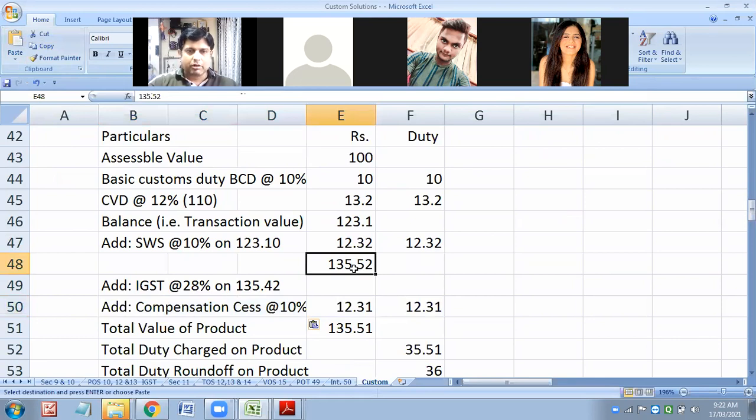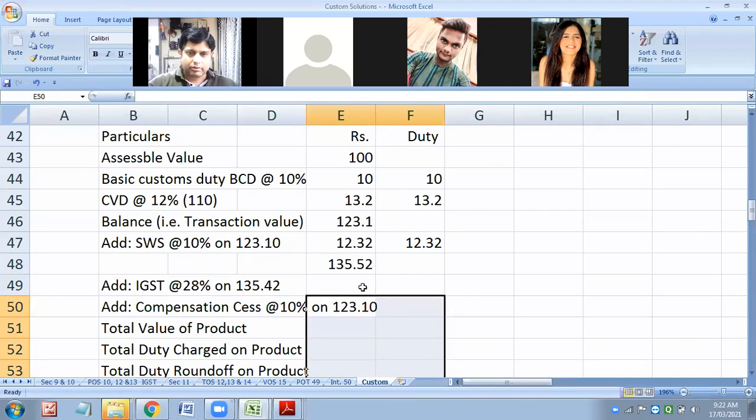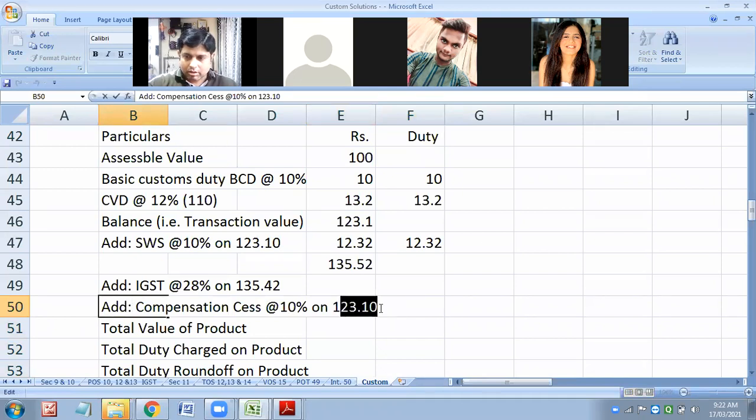So 28% of 135.52 rupees. How much are you getting? 135. Is it 135.52 or 42? Oh, sorry, 42, right? 42.